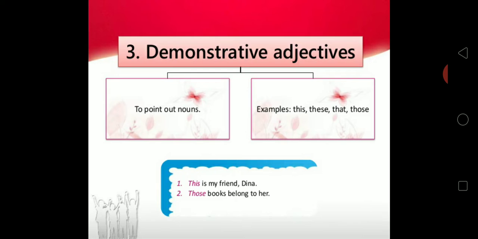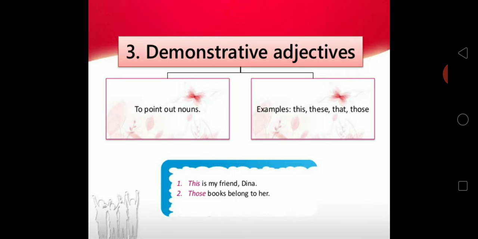Why have this and these been put together? Singular and plural have been used together to show this. This and these are used for nearer objects. That and those are used for farther objects, those objects that are far.